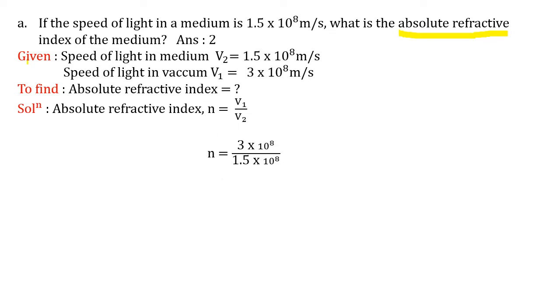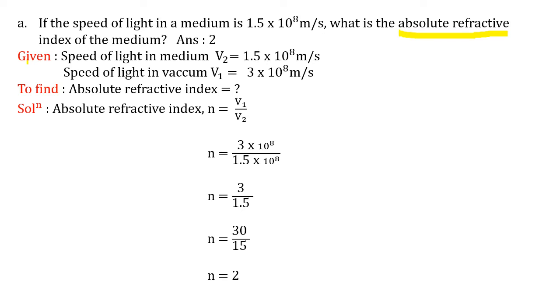So n is equal to, what is the value of v1? 3 into 10 raised to 8, and v2 is 1.5 into 10 raised to 8. 10 raised to 8 and 10 raised to 8 get cancelled. 3 upon 1.5. Now to remove this decimal, we are going to multiply and divide the numerator and denominator by 10. So 3 into 10 is 30, 1.5 into 10 becomes 15. Therefore n is equal to 30 upon 15. 15 ones are 15, 15 twos are 30. Correct? So n is equal to 2.